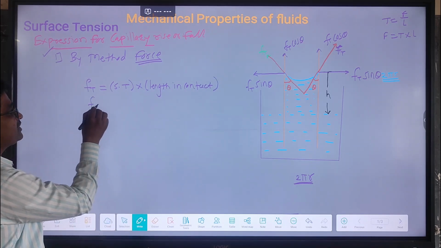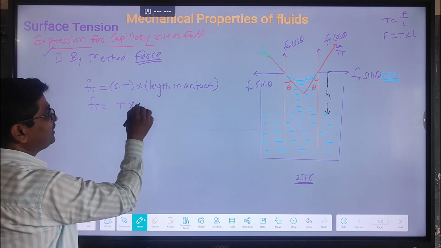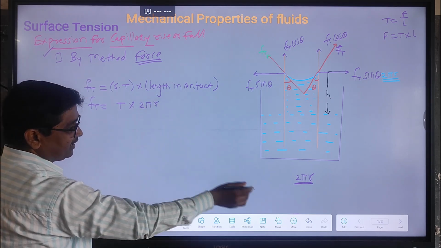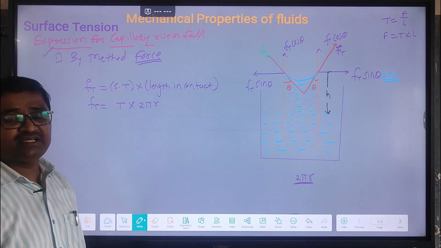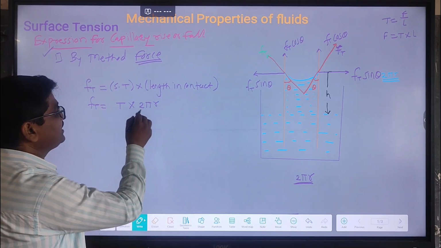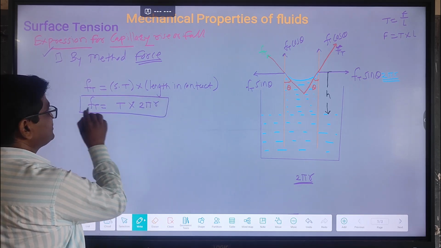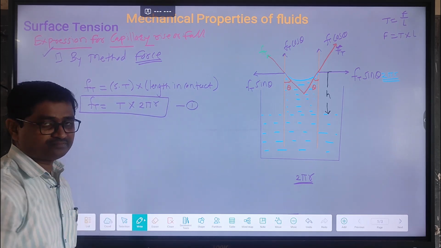So this force due to surface tension is equal to, surface tension denoted by T and length in contact denoted by 2 pi r. The total length of the liquid in contact with the solid is the circumference of a circle. It means the length of contact is 2 pi r. So this is the force due to surface tension, Ft equals T into 2 pi r. That is very important. Call it equation number 1.